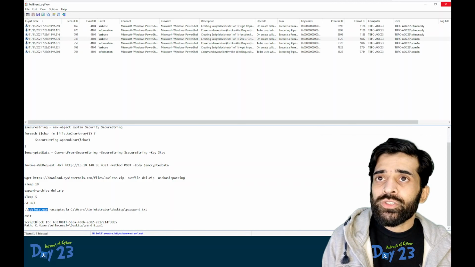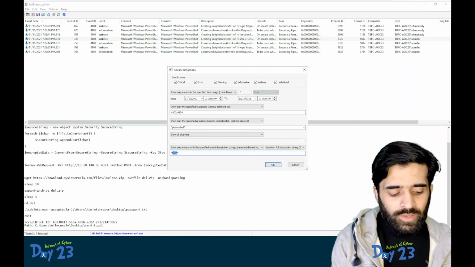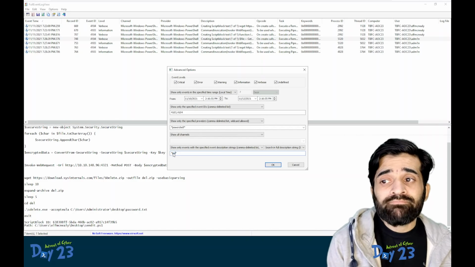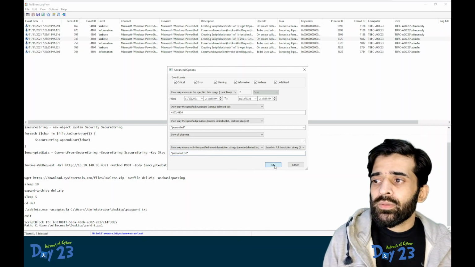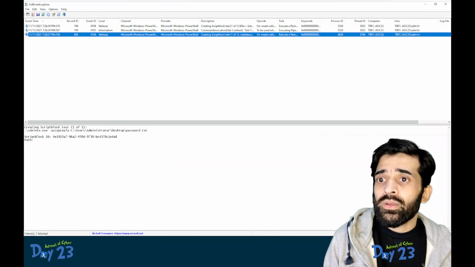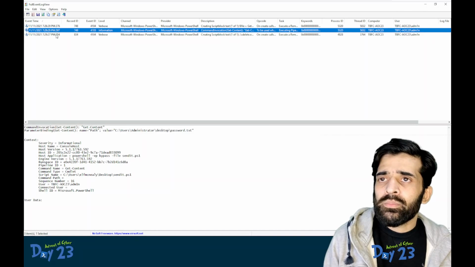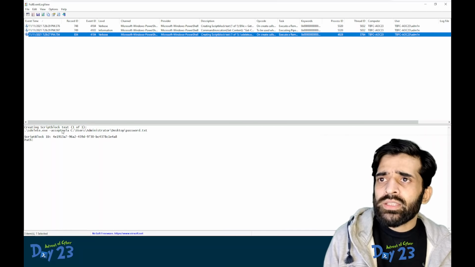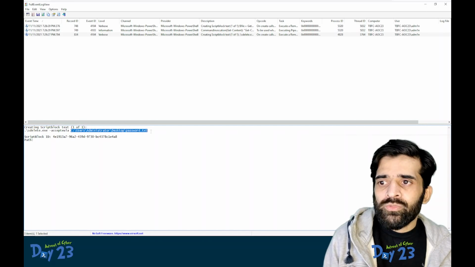Advanced search, and from by removing this HTTP, guess what we are going to add here. We are going to add the name of the password file. Let's see how many logs have the traces of this particular file. There are three. This is the script, this is the module, and this has actually the actual command that was executed. See, delete file, and this is the actual file that was deleted.